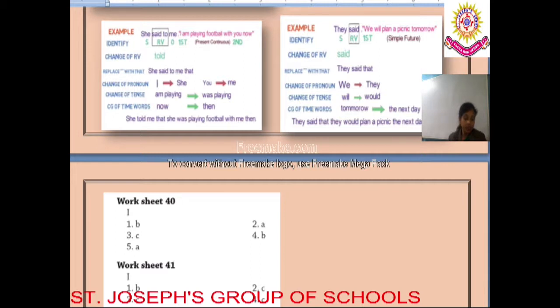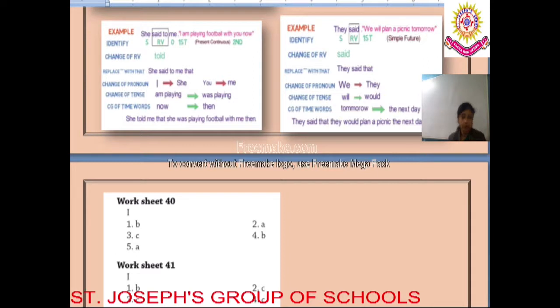She said, "I really wish I had bought that phone." A, she told me that she really wished she bought that phone. B, she told me that she really had wished she had bought that phone. Or C, she told me that she really wished she had bought that phone. Yes, dear student, the correct answer is C.